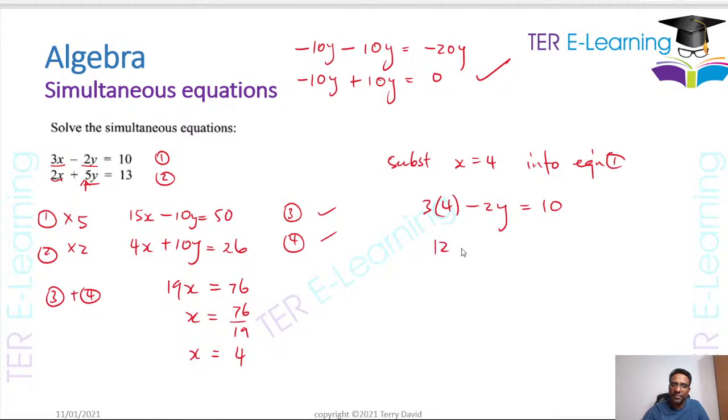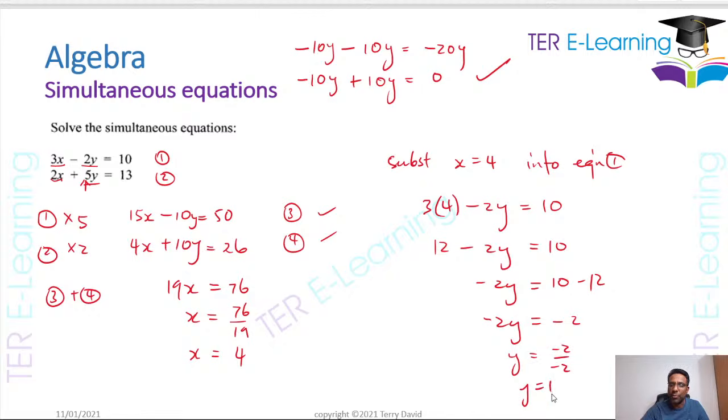So this is 12 minus 2y is equal to 10. So minus 2y is equal to 10 minus 12, which gives me minus 2. And therefore y is equal to minus 2 over minus 2. Therefore y is equal to 1. So my answers are x equal 4 and y is equal to 1. Right? So somebody named Fresh Universal, yeah, that's correct.